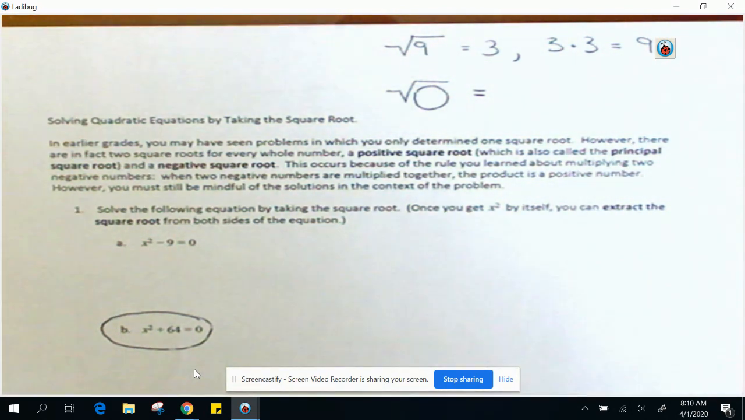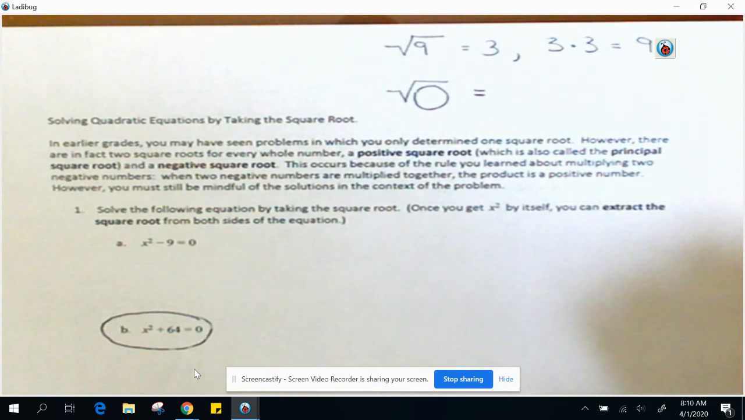In earlier grades, you may have seen problems in which you only determine one square root. However, there are in fact two square roots for every whole number: a positive square root, which is also called your principal square root, and a negative square root. This occurs because of the rule you learned about multiplying two negative numbers. When two negative numbers are multiplied together, the product is a positive number.